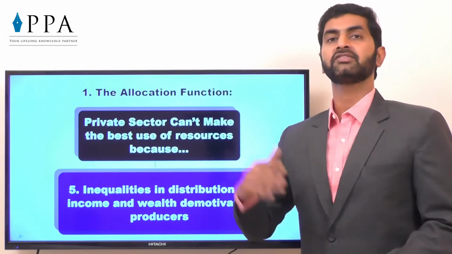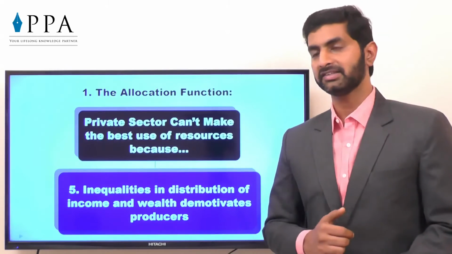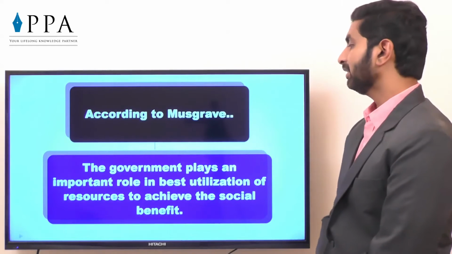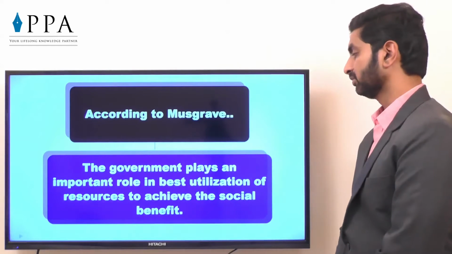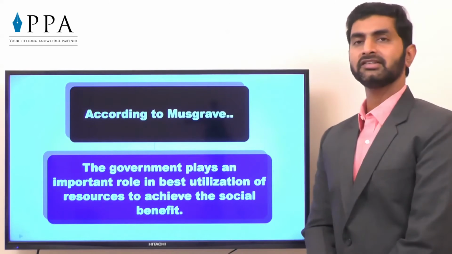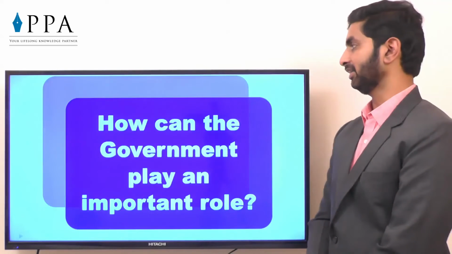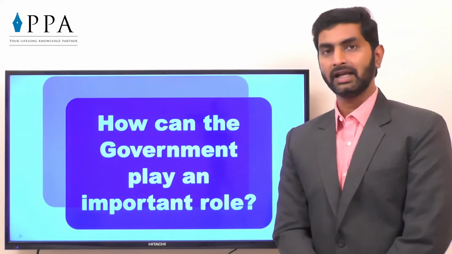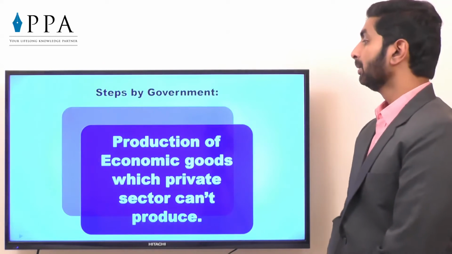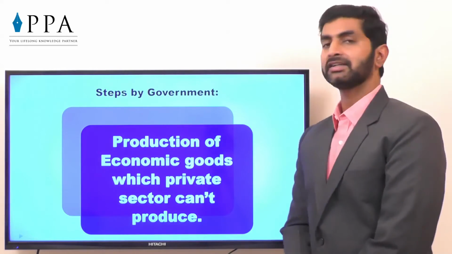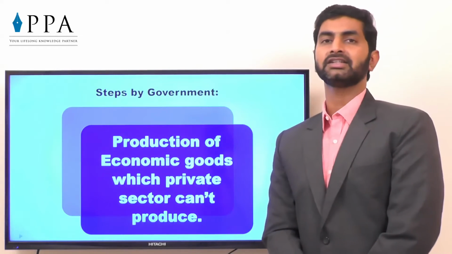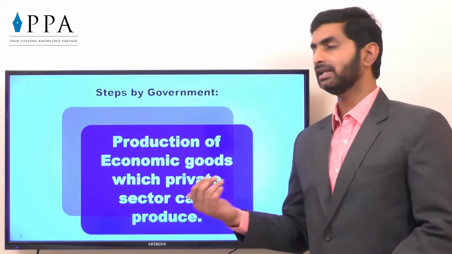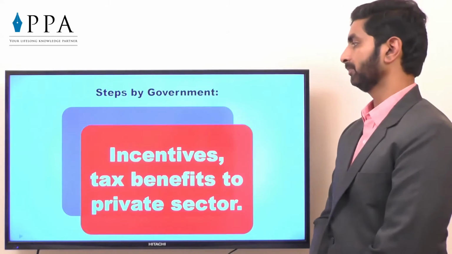So obviously the responsibility goes to the government to make the best use of resources. According to Musgrave, the government plays an important role in the best utilization of resources to achieve social benefit. So it is the duty of the government and not of the private sector. Now the question comes: how can the government play an important role in allocation of resources? First, production of economic goods which the private sector can't produce, like dams and roads. These are the things which the private sector is not allowed or can't afford to produce. That's why the government plays an important role here.